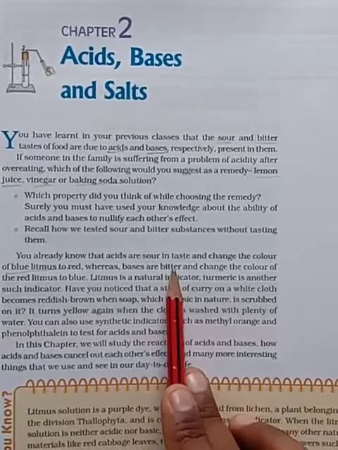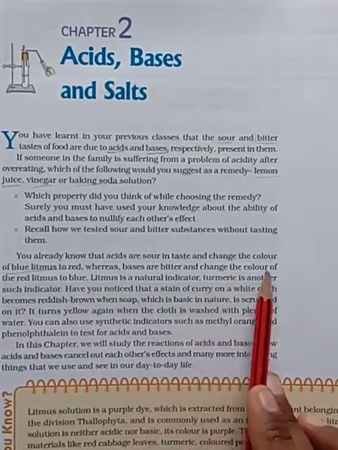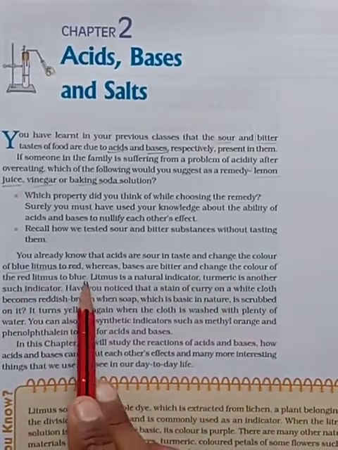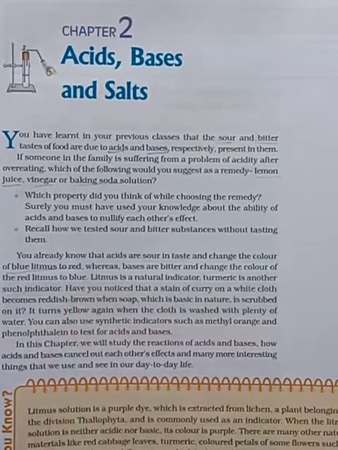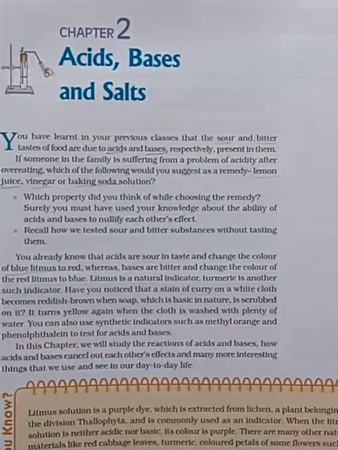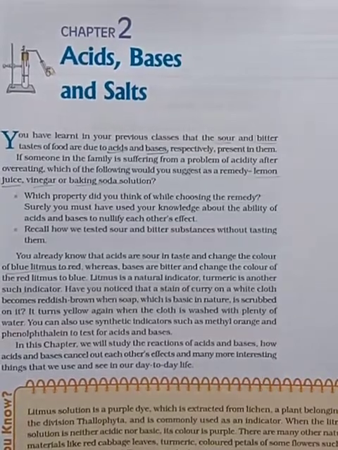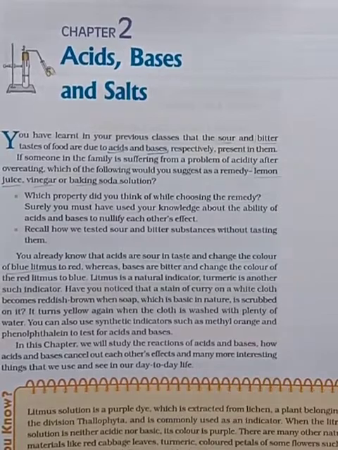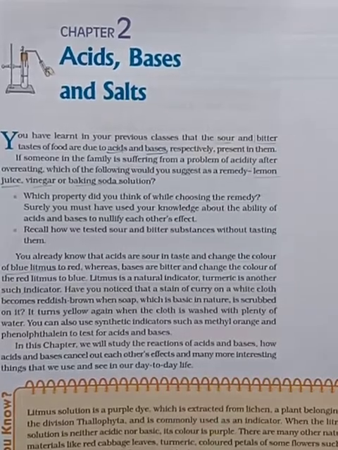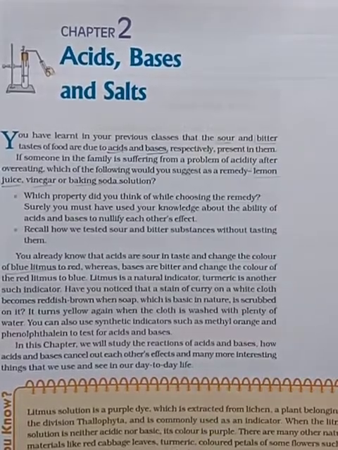Whereas bases are bitter and change the color of red litmus to blue, which is the opposite of an acid. We know by taste that bases are bitter, isn't it? So if you dip a red litmus in a base, it will convert into blue. Then what is the role of the litmus paper here?